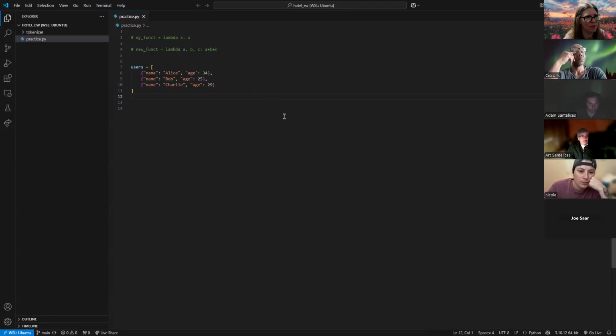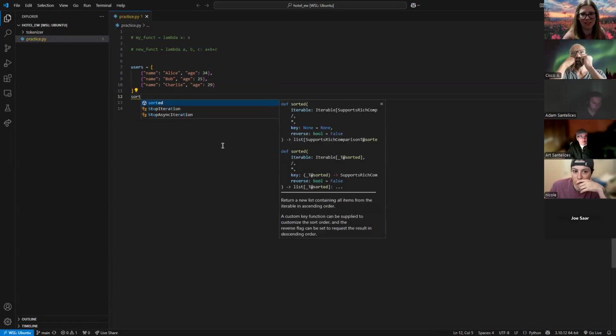Does anybody know off the top of their head what's a good Python function, feature, built-in thing that I can use to sort values? Isn't just values a loop in itself? A keyword or something like that? Values, let's see. Doesn't come up as anything when I type it. I'm not looking for that. For a list, you could put sort in front of it. So as sorted, yeah, thank you, VS Code.